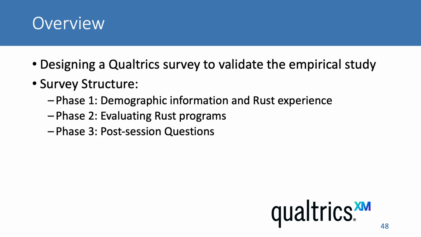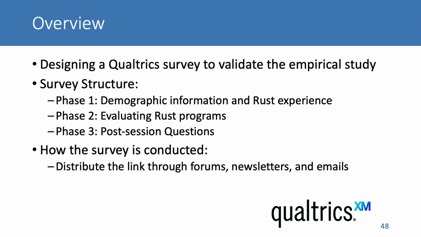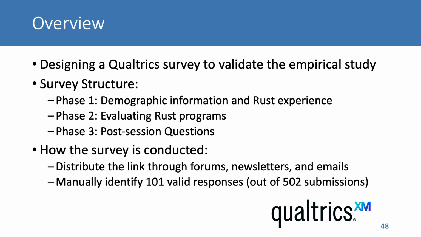Third, we ask participants several post-session questions about their overall technical background. To recruit participants, we distributed our survey advertisements by posting threads on RAS-specific forums and newsletters, and sent emails to programmers who recently committed code to open-source RAS projects. In total, we received about 500 completed responses. 3 paper authors inspected the responses together and identified 101 as valid. The valid responses are our analysis targets. Invalid responses are those finished in a very short time or having open-ended question answers identical to other responses.